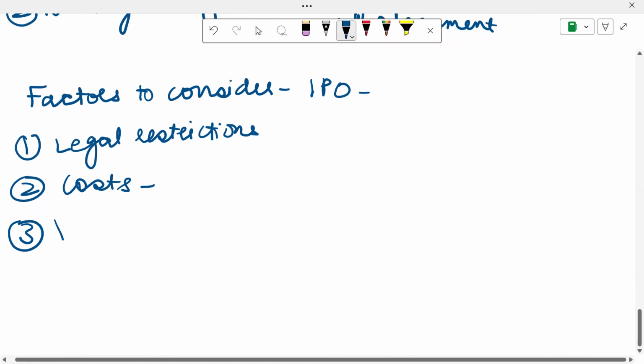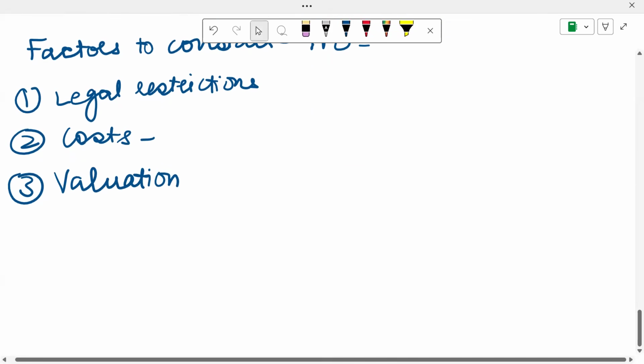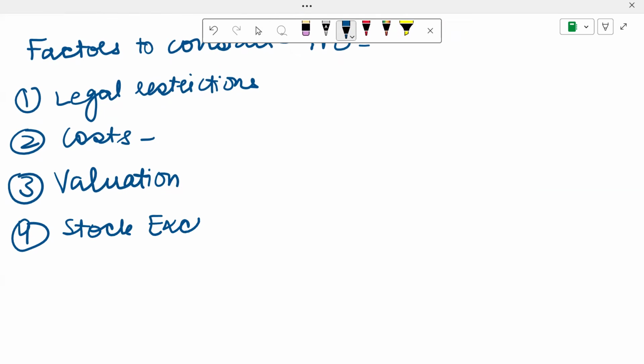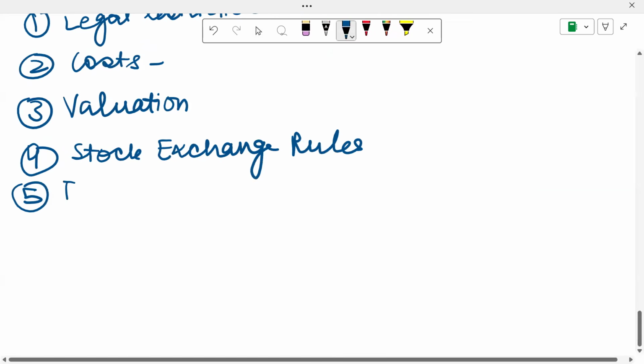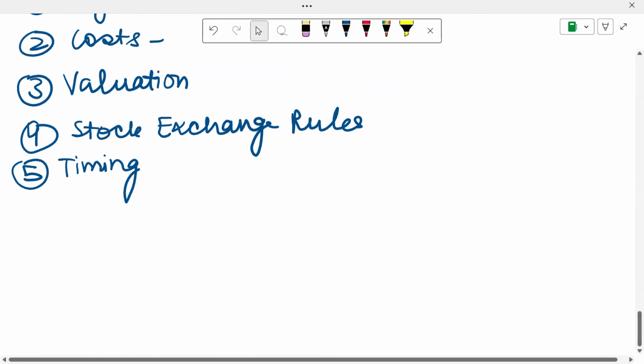Then number three, I will also see what my valuation is like, at what price I should be selling my shares on the market. Number four would be the stock exchange rules. What rules do I have to follow once I get listed on the stock exchange? And last but not the least, I will also consider the timing. If I issue my shares when the market is rising, there's a good tendency that my shares get listed and also rise with the market. If vice versa is the case, then I might want to postpone until the market gets stable.